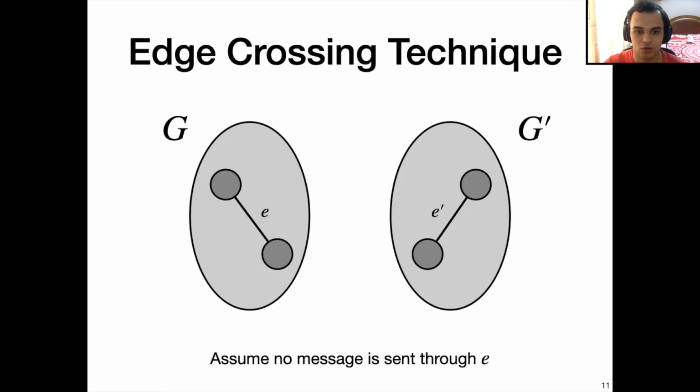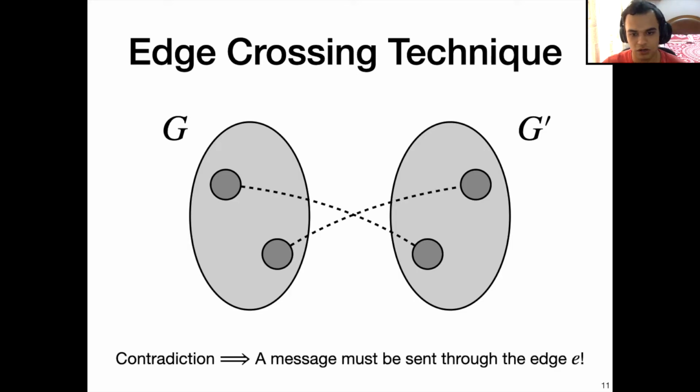Now we take the two edges E and E prime and replace them with these dashed edges. And through an inductive argument, we can show that because no messages were sent through E and E prime, the states of all the vertices in this graph are the same as the states of all the vertices in this new graph. Therefore, if one tries to solve broadcast in this new graph, there can be no information sent from G through G prime. So solving broadcast is impossible.